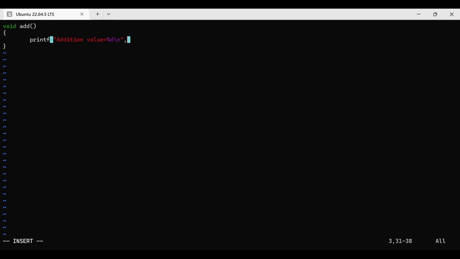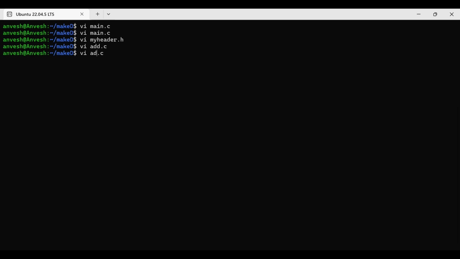For suppose here I am giving the runtime values 2 plus 4. Okay, this is my simple program. Don't think okay nothing is there, not like that. We'll see what Makefile is, what is the beauty of Makefile.